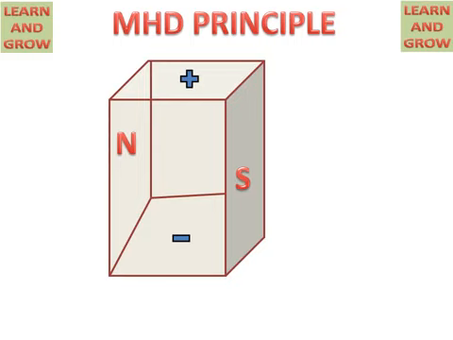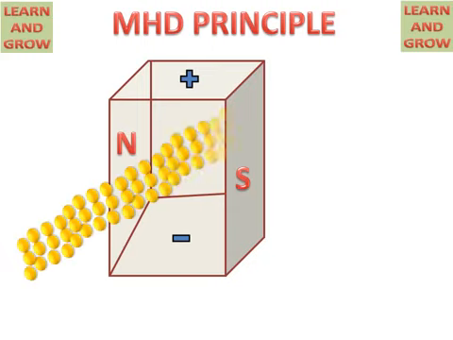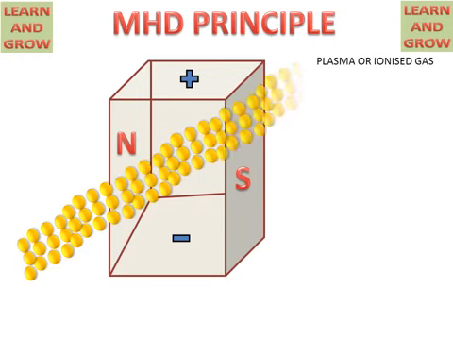These north and south poles give a magnetic field, and the cathode and anode attract the respective ions towards themselves. When a plasma or an ionized gas passes through this chamber, an electric current will be generated in this working fluid.